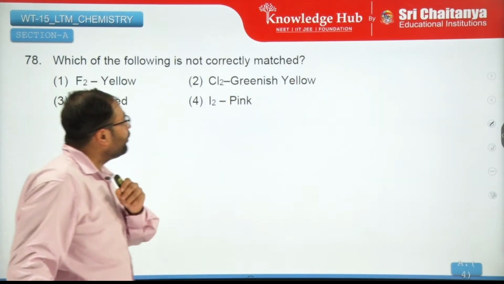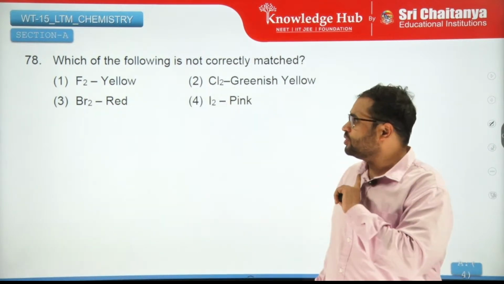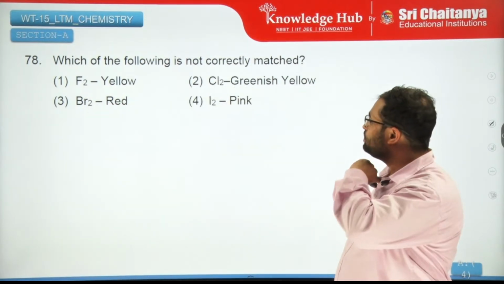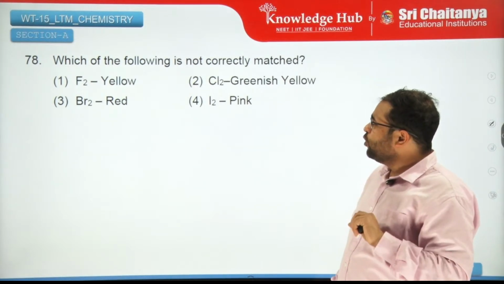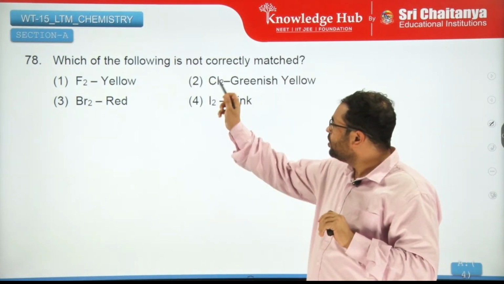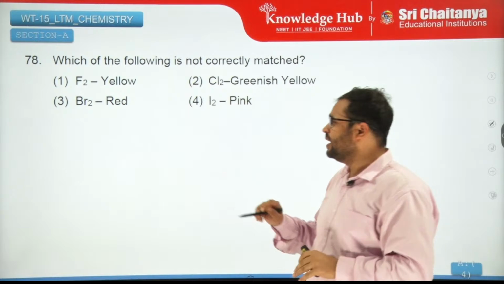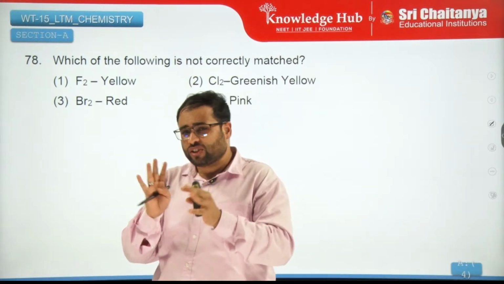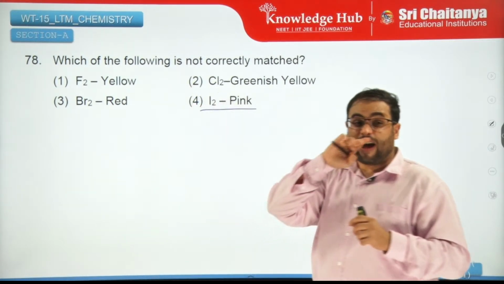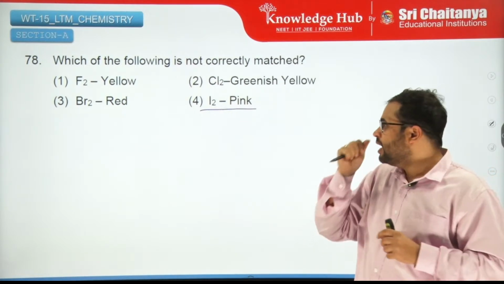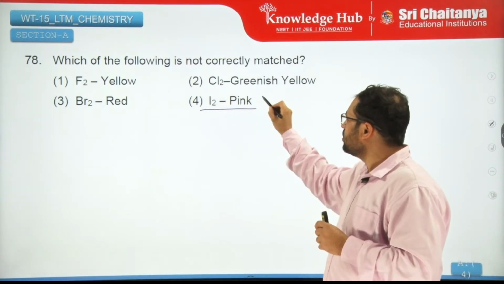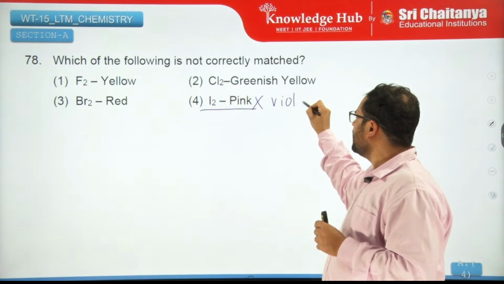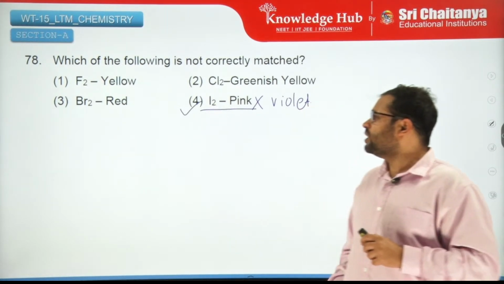Moving on, which of the following is not correctly matched? Well, fluorine is little yellow, chlorine is greenish yellow. This is all memory based. Bromine is a brown reddish liquid. Iodine is a violet colored solid, right? So this is not correct. It is violet colored. Fourth is the correct answer.